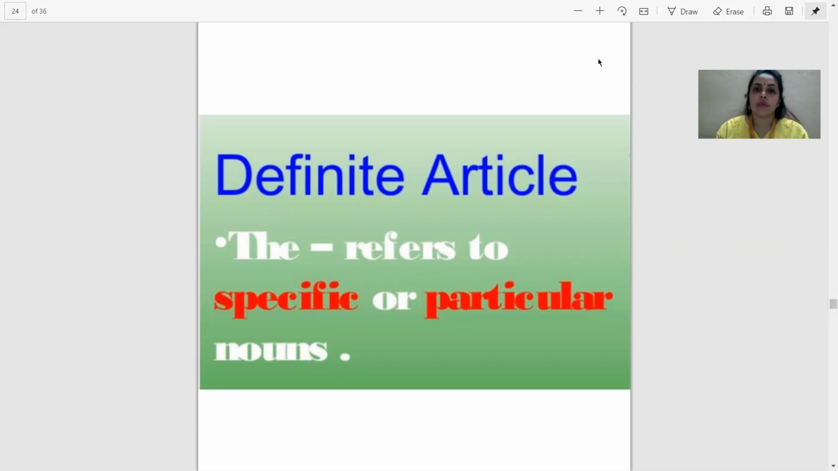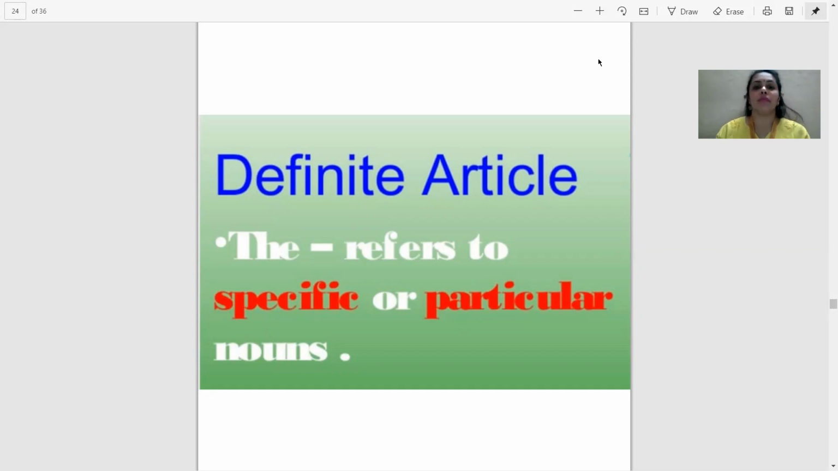In the previous video, we have seen indefinite articles a and an. And today we will discuss the definite article, that is "the". Here are a few rules for the definite article "the": how to use "the" in a sentence.